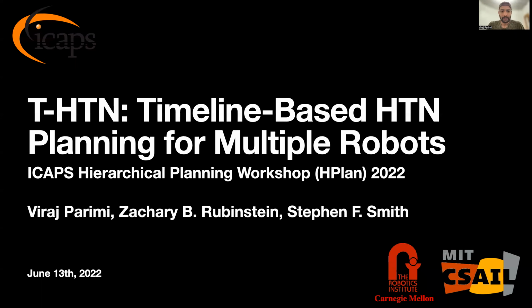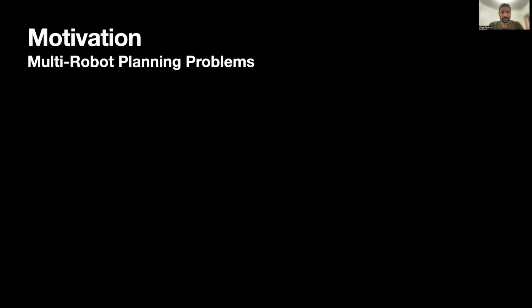Hi everyone, I'm Viraj and I'm going to present our planning framework called T-HTN, which is a timeline-based HTN planning framework for multiple robots. Effective coordinated actions by a team of robots operating in close proximity to one another is an important requirement in many emerging applications, especially in the maintenance of deep space habitats during unmanned periods.